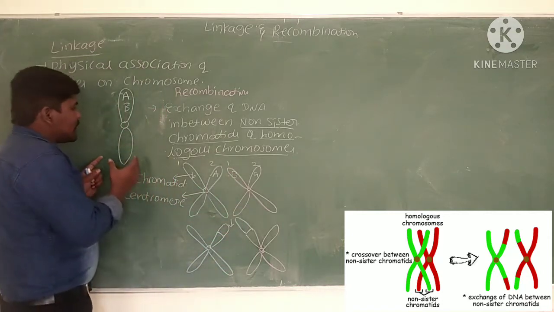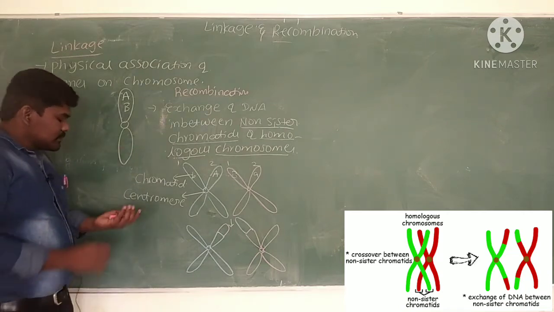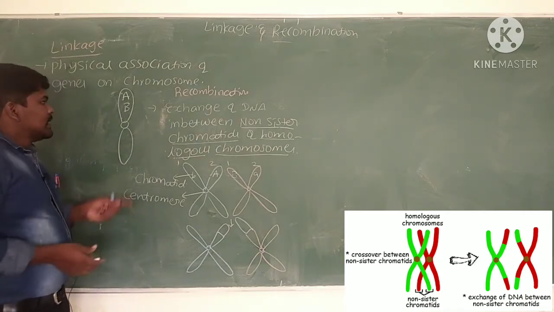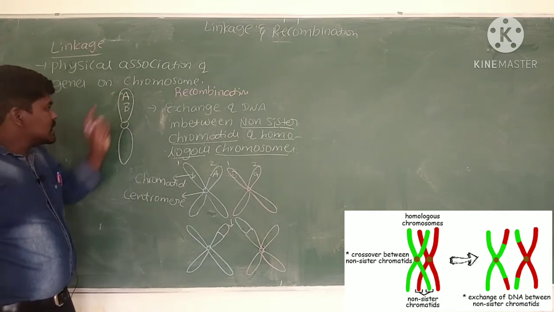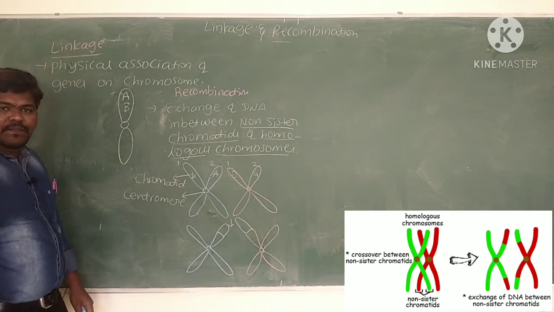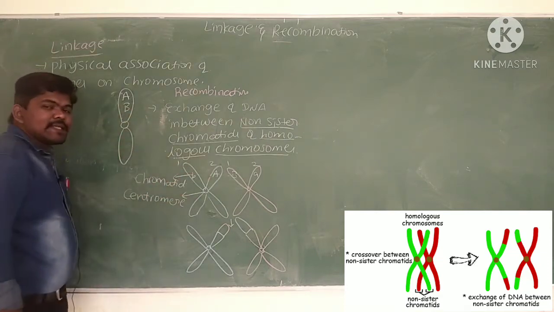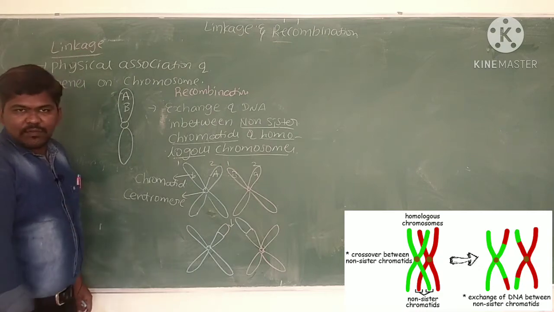Now, if genes are very closely linked, very close together, that is called linkage. They avoid separation during the formation of gametes.